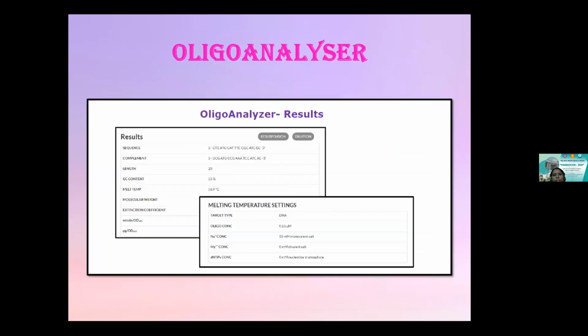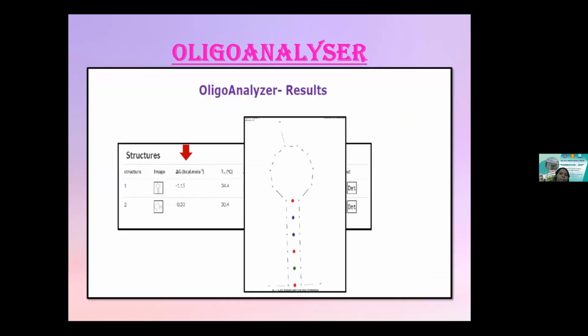So once I click on analyze, it's going to give me the result in another window. This is the sequence, the length, the GC content, melting temperature, and everything. The target type is DNA. The concentration, the salt concentrations, everything is mentioned here. So how should I select now? It will give me a structure.